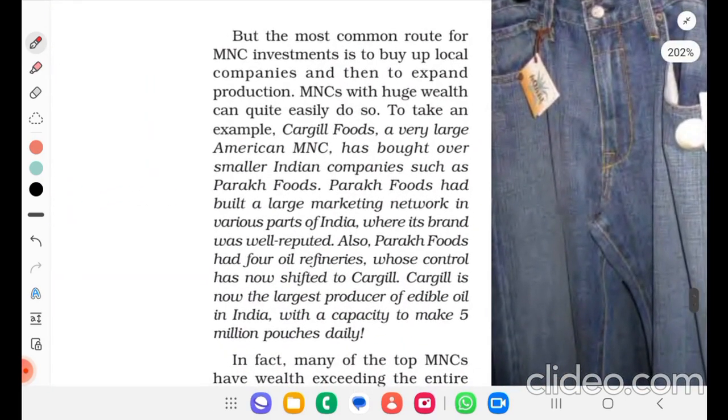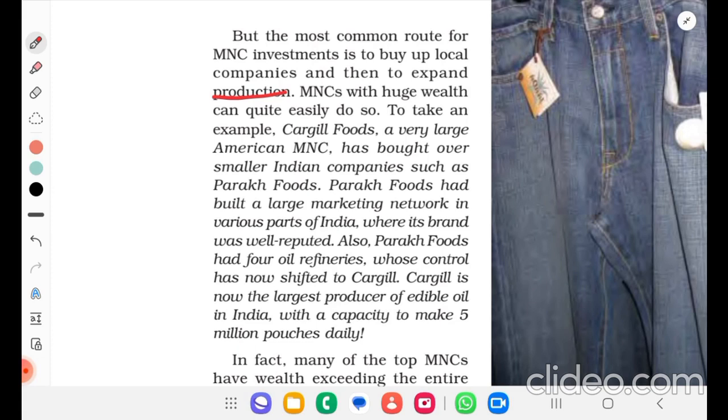But the most common route for MNC investment is to buy up local companies and then expand the production. MNCs with huge wealth can quite easily do so. To take an example, Cargill Foods, a very large American MNC, has bought over smaller Indian companies such as Parag Foods. Parag Foods had built a large marketing network in various parts of India where its brand was well reputed.